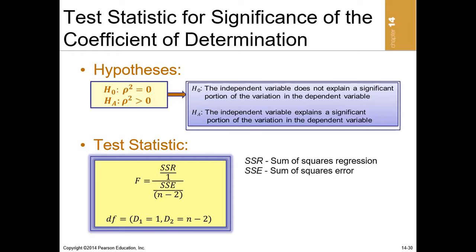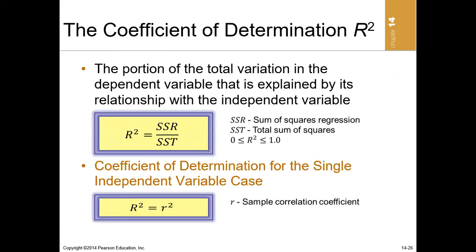By definition, R squared is the portion of the total variation in the dependent variable that is explained by its relationship with the independent variable, or in simple terms, that is explained by the regression equation.